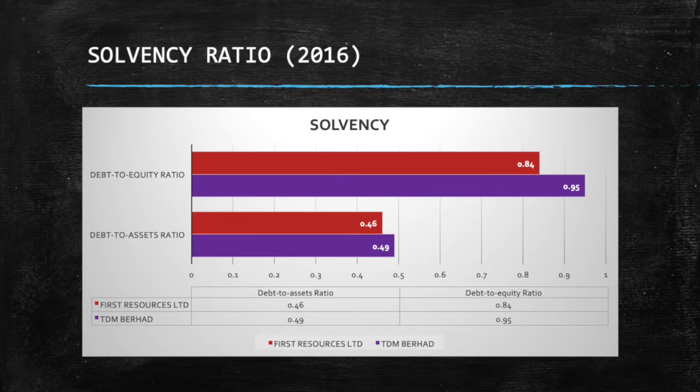Next is the financial leverage ratio, which indicates it has 1 ringgit and 95 cent equity for every 1 ringgit of total assets. For First Resources Limited Company, the debt to assets ratio indicates company has $0.45 total asset for every $1 of total liabilities.